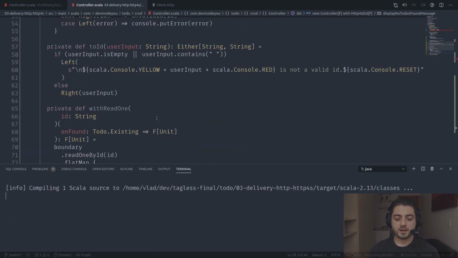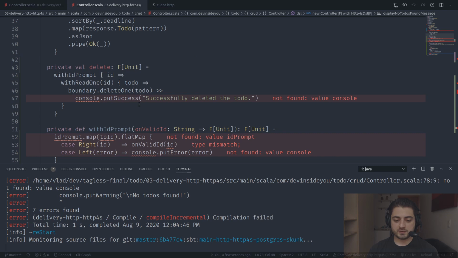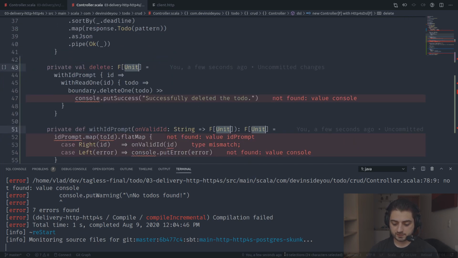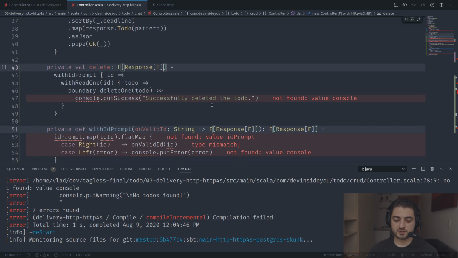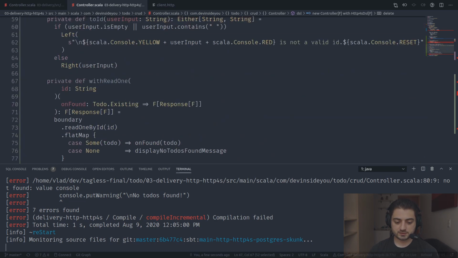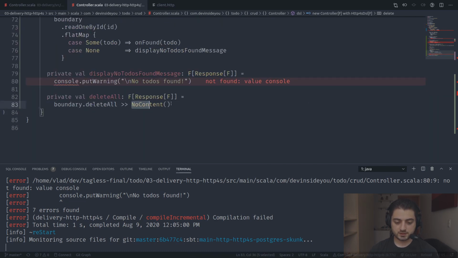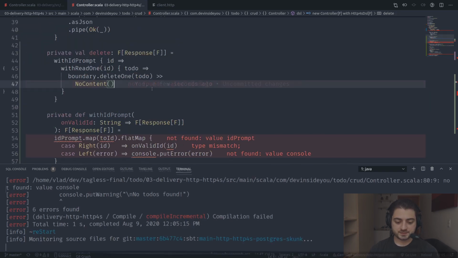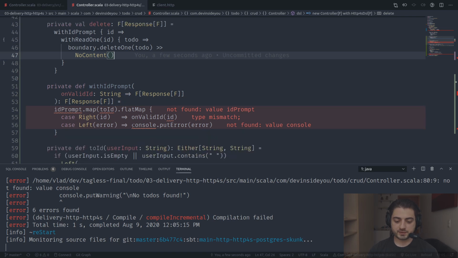Paste. All right, cool. Everywhere where we have a unit, as already mentioned, we're just going to have response of F. So I'm going to copy that, press Alt F3, and I'm going to have cursors everywhere. You see it over here, 6 selections, just paste response of F. Over here it's going to be the same as down there, no content. So it's going to be the same as over here, no content. Every time we're doing console, this is going to be a bad request. So this is just going to be a bad request like this.